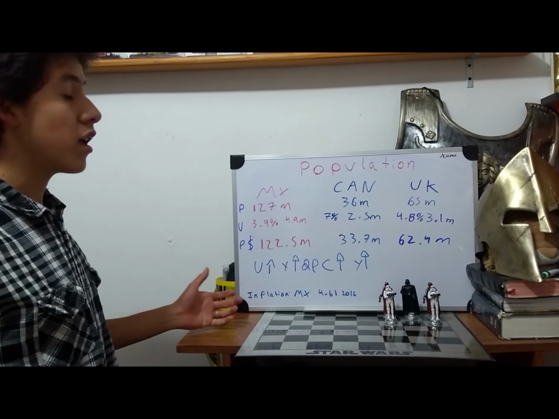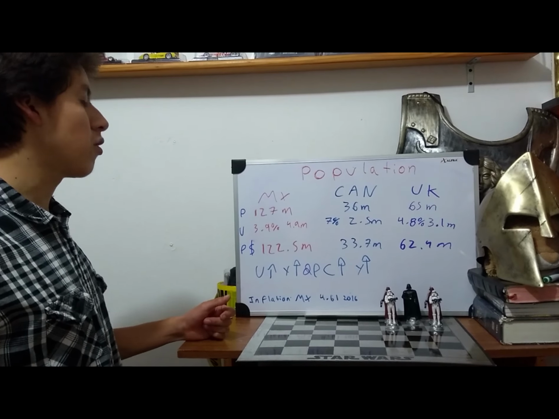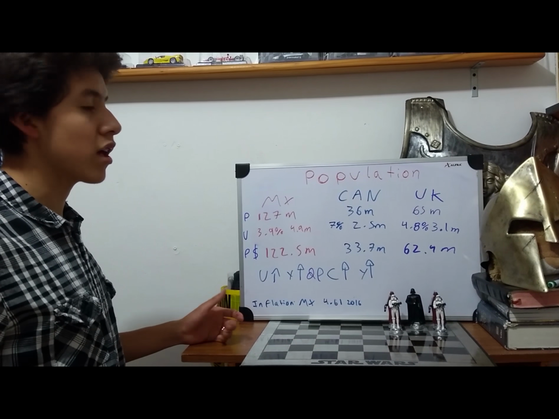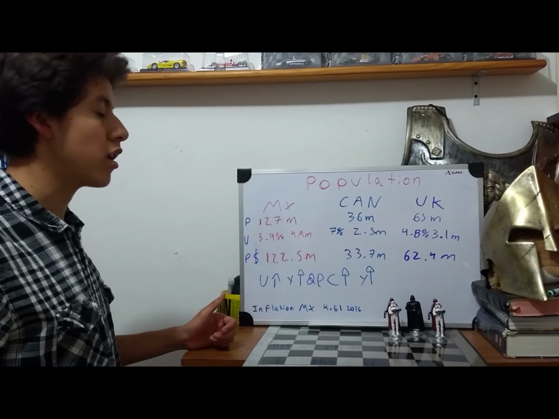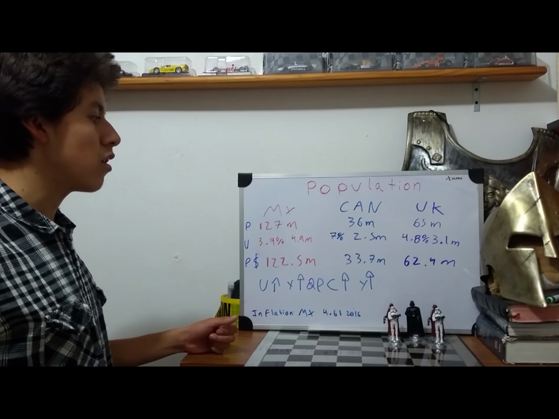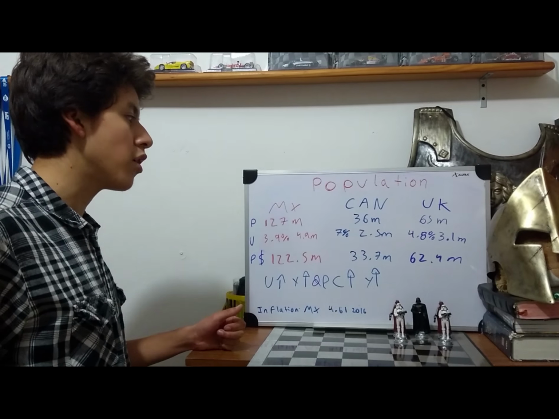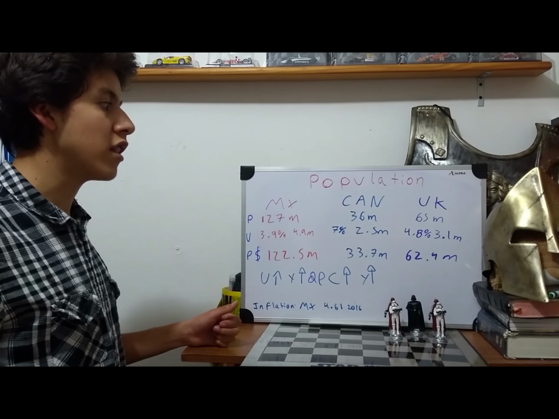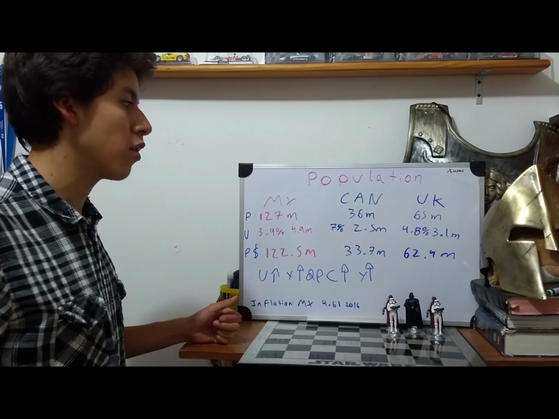Because of the natural unemployment rate of each country, you can know how many people are employed. In Mexico there are almost 4.9 million people unemployed. In Canada there are 2.5 million unemployed, and in the United Kingdom there are 3.1 million unemployed.